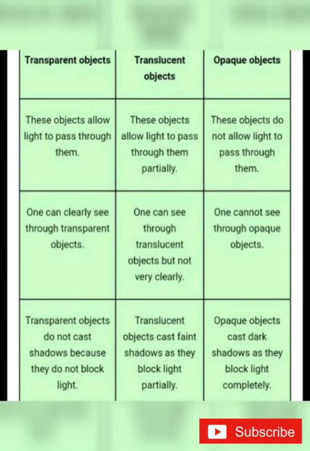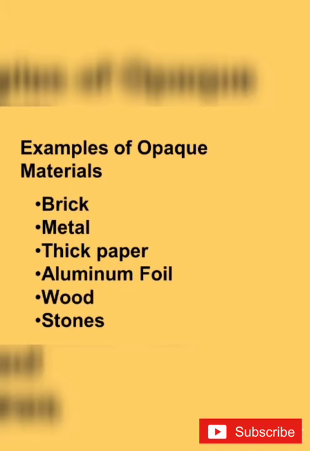Next, opaque objects. Materials through which things cannot be seen are known as opaque objects. These objects do not allow light to pass through them. One cannot see through opaque objects. Opaque objects cast dark shadows as they block light completely. For example, book, rock, bricks, wood, stone, metal, aluminium foil.